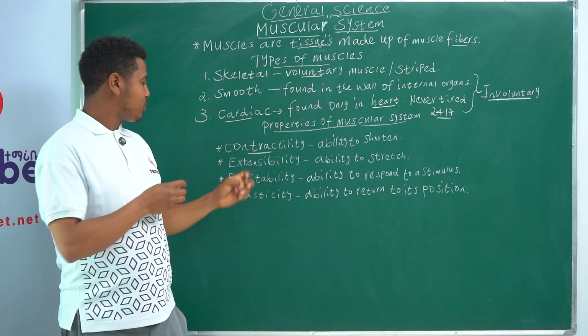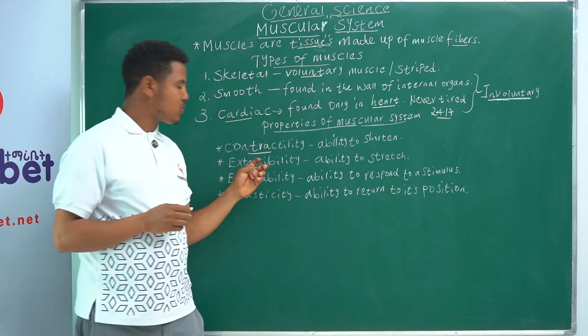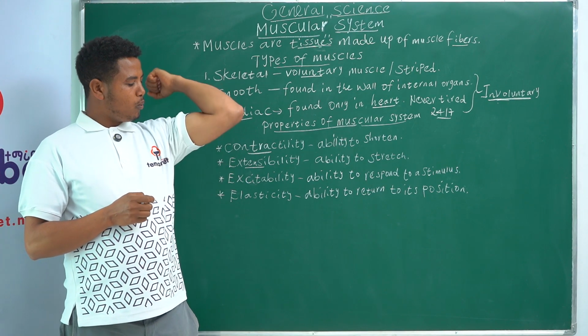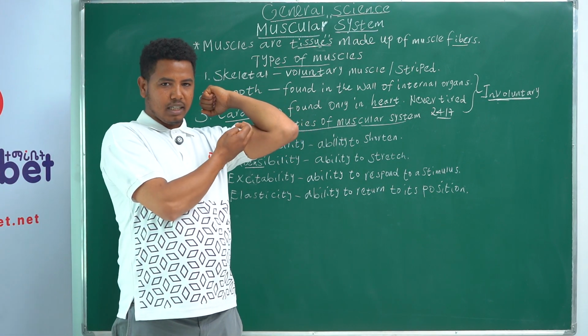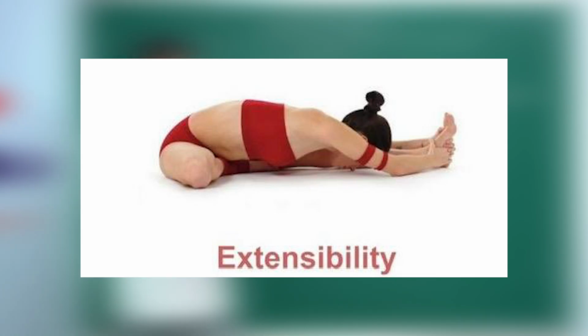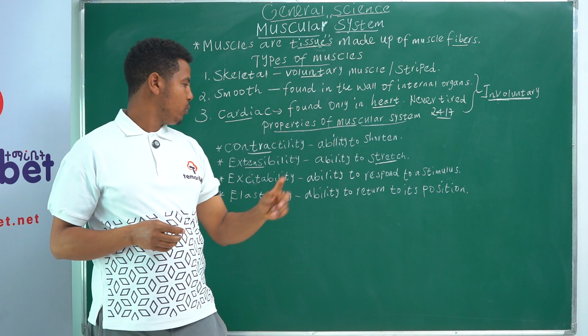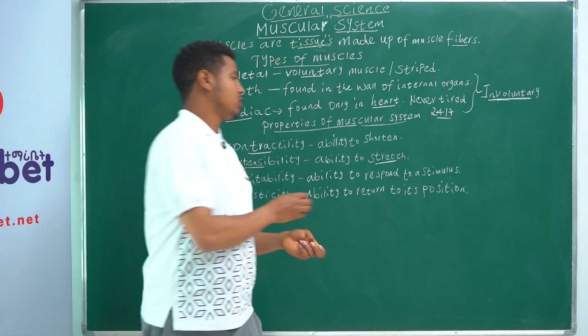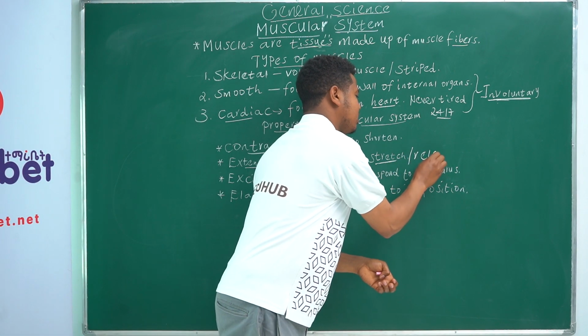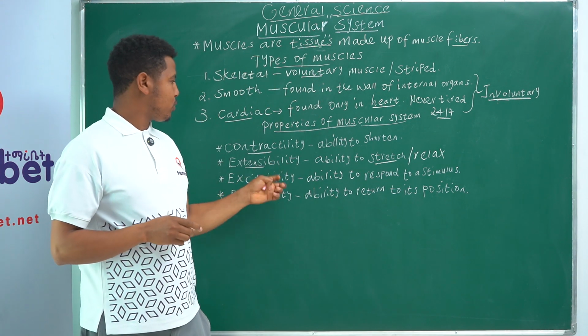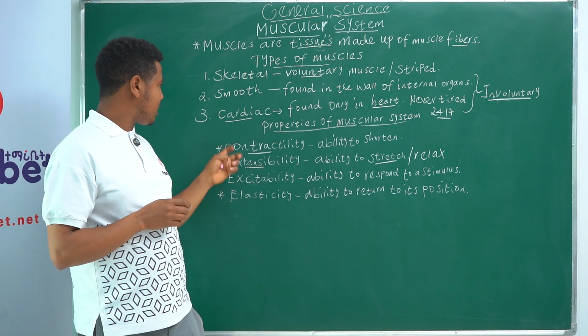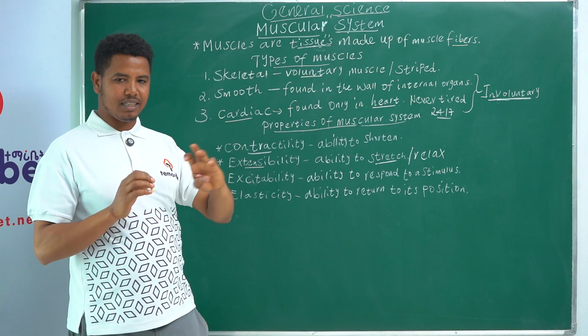The other property is extensibility, which is the opposite of contractility. When we bend our hand, it contracts, but when we stretch it, it also relaxes. So the ability to stretch or relax, we call it extensibility. This is another property of the muscle. Both are actually skeletal types.